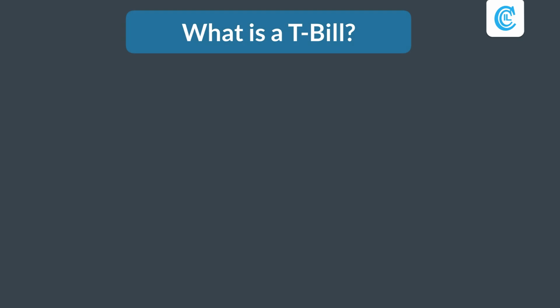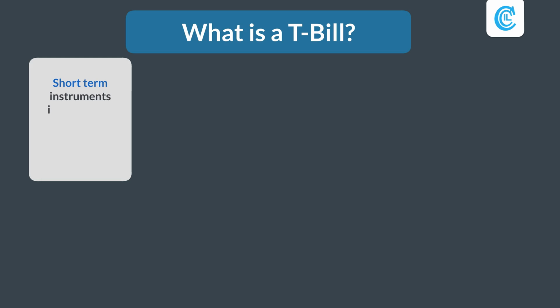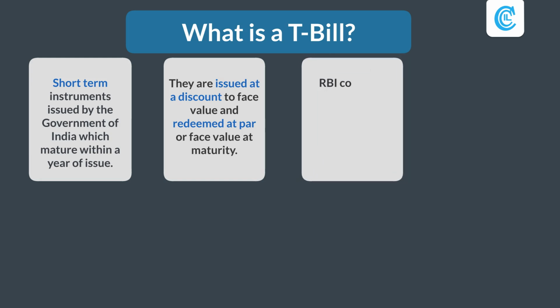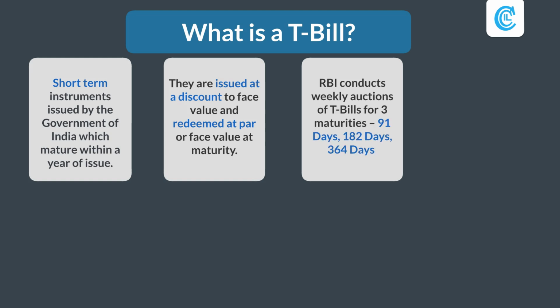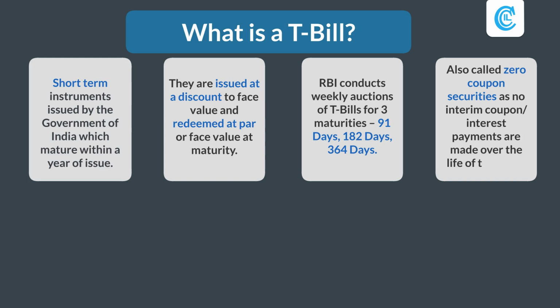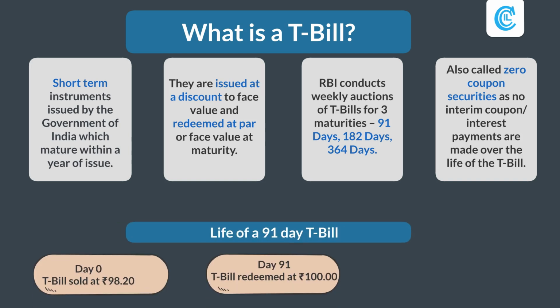What is a T-bill? Treasury bills or T-bills are short-term instruments issued by the Government of India, which mature within a year of issue. They are issued at a discount to face value and redeemed at par or face value at maturity. RBI conducts weekly auctions of T-bills for 3 maturities: 91 days, 182 days, 364 days. T-bills are also called zero-coupon securities, as no interim coupon interest payments are made over the life of the T-bill. Below you can see the life of a 91-day T-bill.